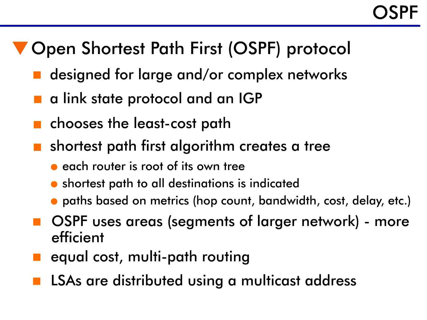The selection of the path to these destinations is based on metrics. These metrics can be based on hop count, bandwidth, load, cost, reliability, delay, or they can even be controlled statically by the user. This offers the network manager much greater control over how routing occurs in the network. The advantage of using OSPF in large networks is that it uses areas. By breaking the large network down into smaller domains, traffic is better controlled and forwarding occurs much more efficiently.